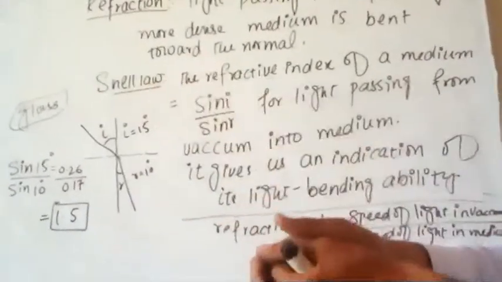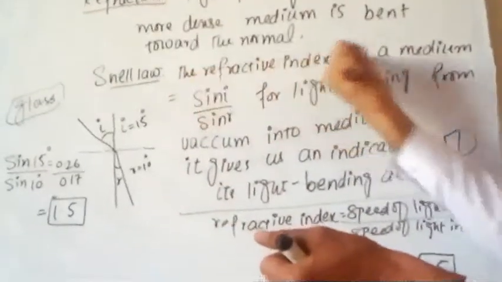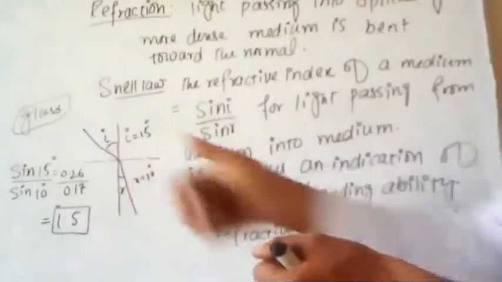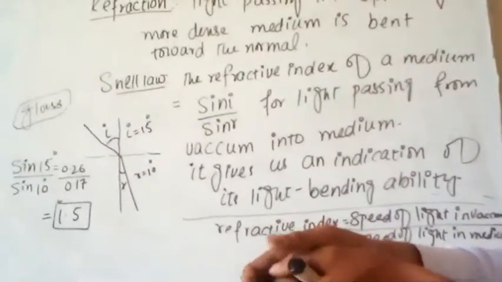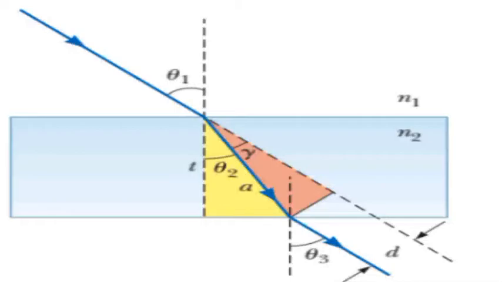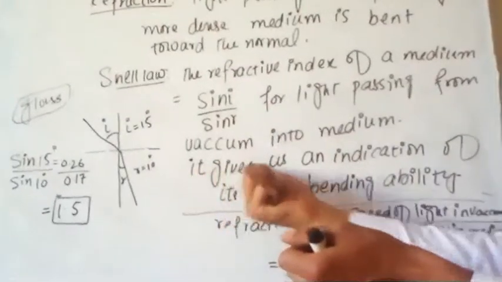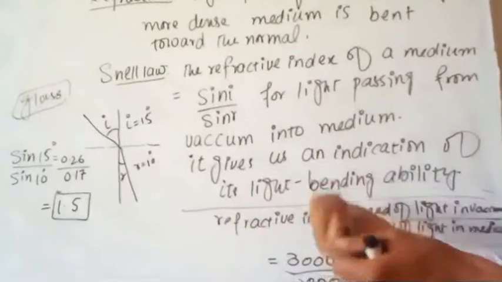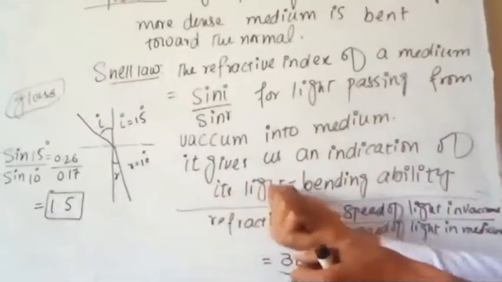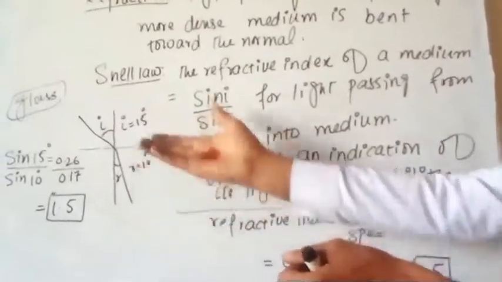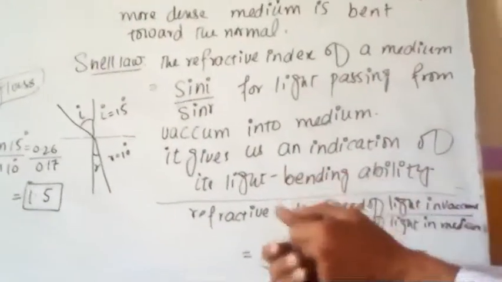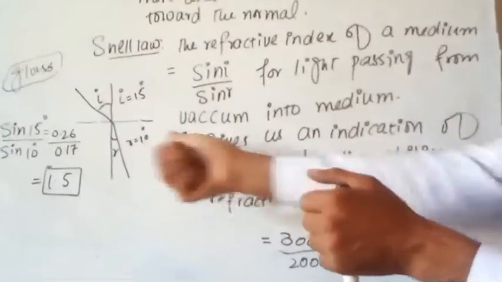Now according to Snell's law, we will find the refractive index of the medium. So air is also a medium and the glass is also a medium. Now we will find the refractive index. So why do we find the refractive index? The refractive index will give us an indication of its light bending ability. If we calculate the value from this law, this value will give us the light bending ability of this medium.